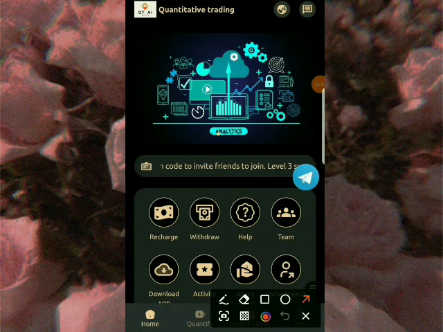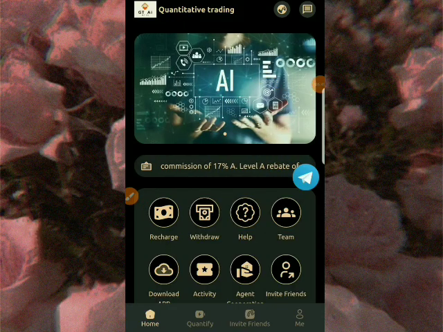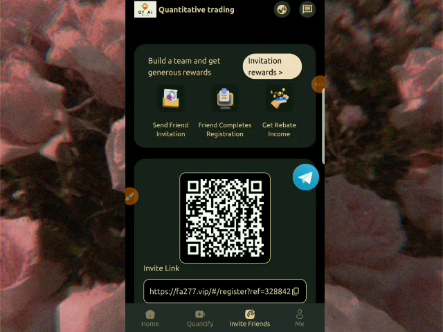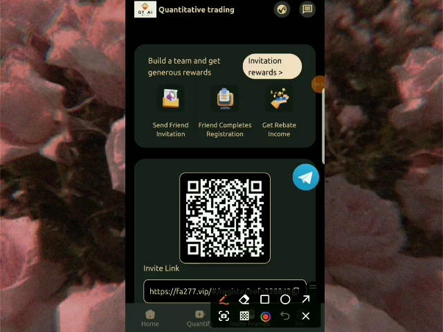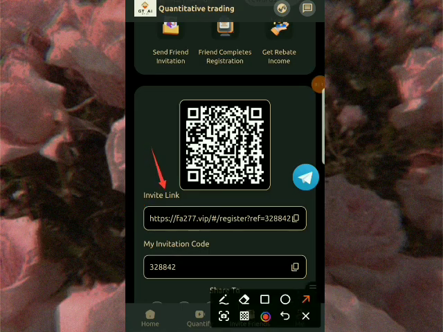Also, you can earn free USDT on this platform through inviting friends. Once you click on the invite link, it takes you to an interface where you copy your referral link and your referral code to your friends. You can see send friend invitation, friend completes registration, and you get a rebate income, build a team and get generous rewards. So you'll be getting commissions once your friends register with your referral link and your invitation code. All you have to do is send it to your friends. Once they register, you start earning massively and for free on this platform.